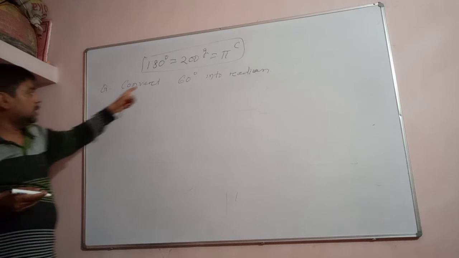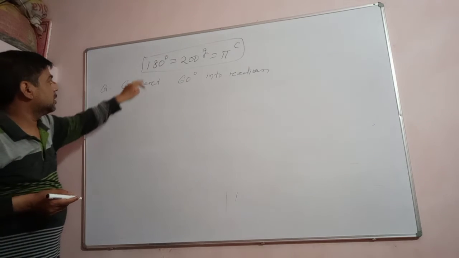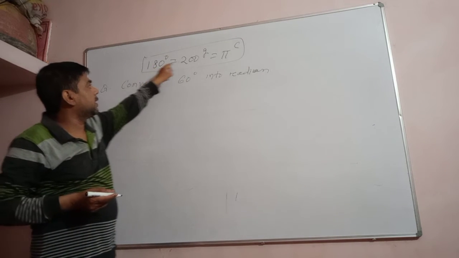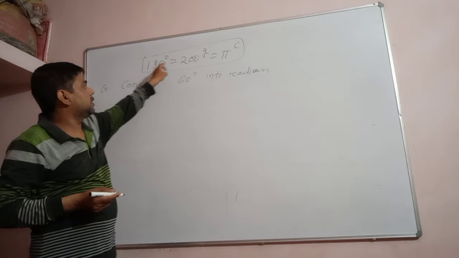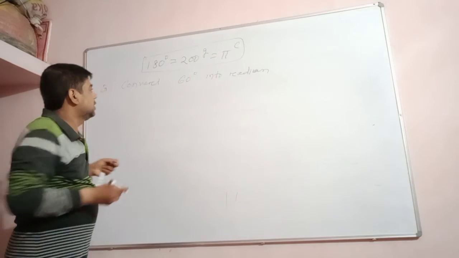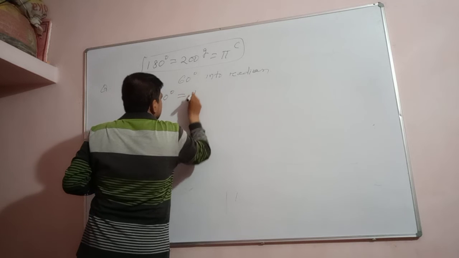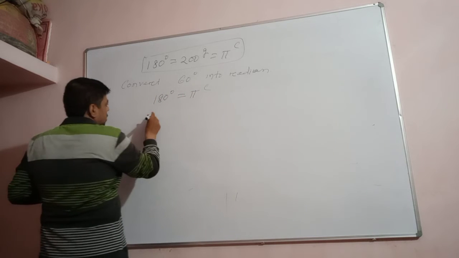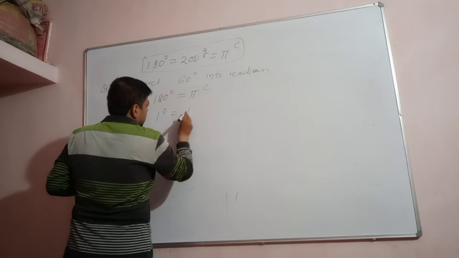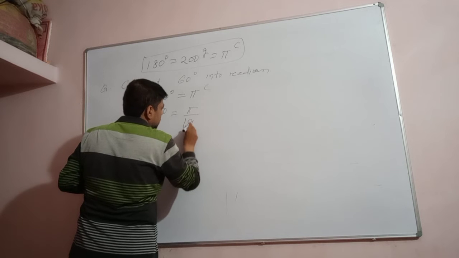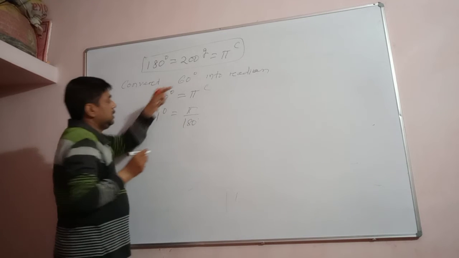Here the angle is given in degree. We have to convert it in radian. Now you see the relation between the degree and radian. What is that? 180 degree is equal to pi radian. We have to see this table. So 180 degree is equal to pi radian. Now 1 degree is equal to how much radian? Pi by 180. And how much degree do we have? 60 degree.